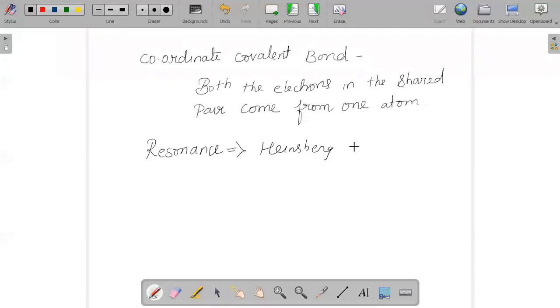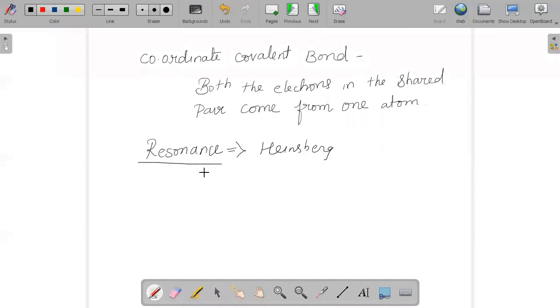So the molecule should have many structures. If we are not able to explain the entire property of a particular element by a single Lewis structure, we should have some alternative to explain its complete properties. And that alternative solution was given by Heisenberg in the form of resonance.